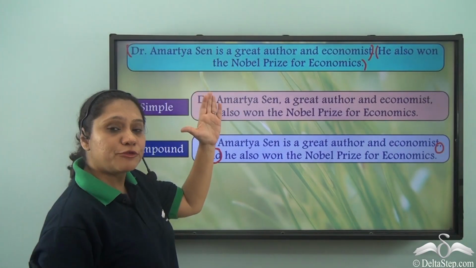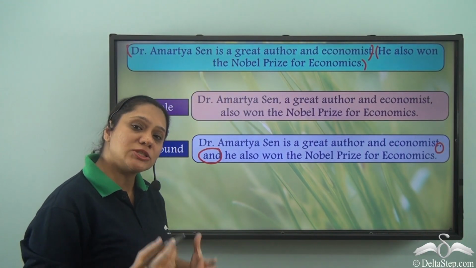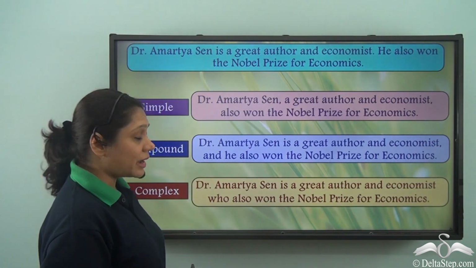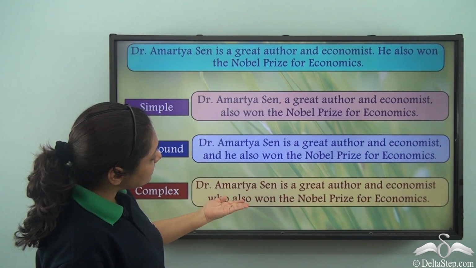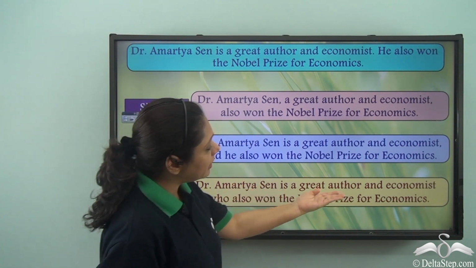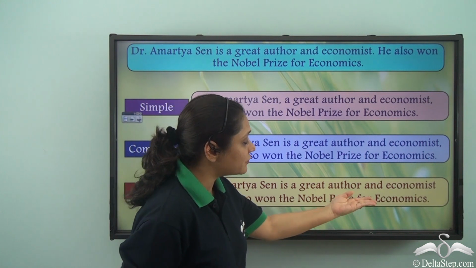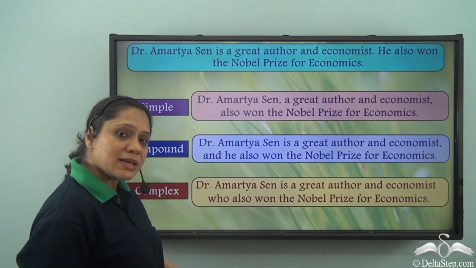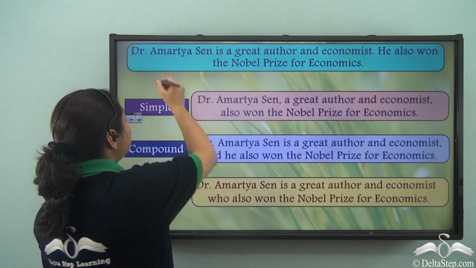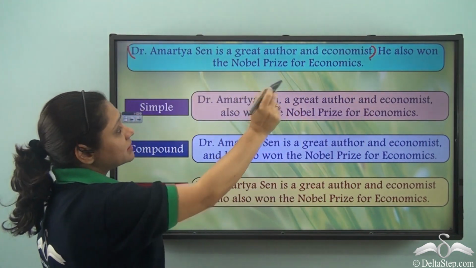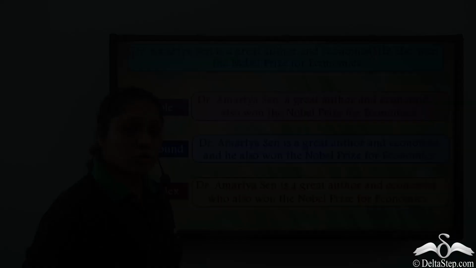Now, how will we form a complex sentence by joining these two simple sentences? We will write, Dr. Amartya Sen is a great author and economist who also won the Nobel Prize for Economics. Now, in this case, what have we done? We have kept the first clause as it is, Dr. Amartya Sen is a great author and economist.